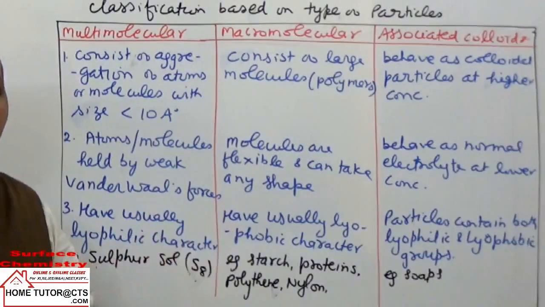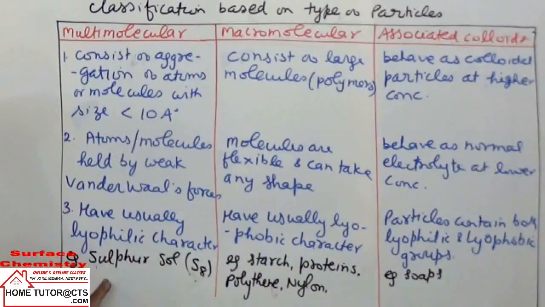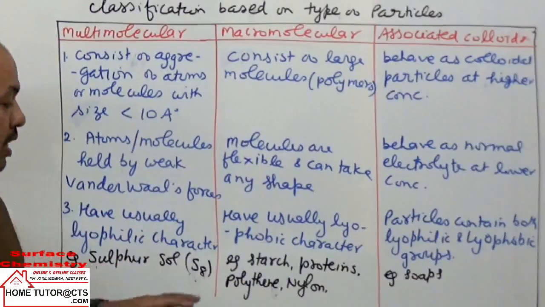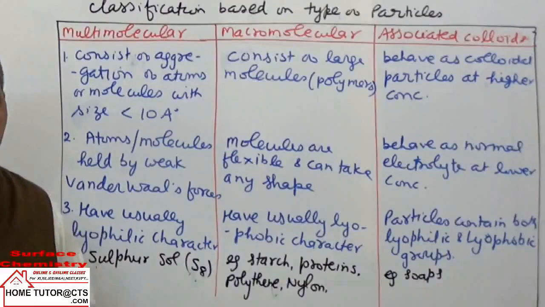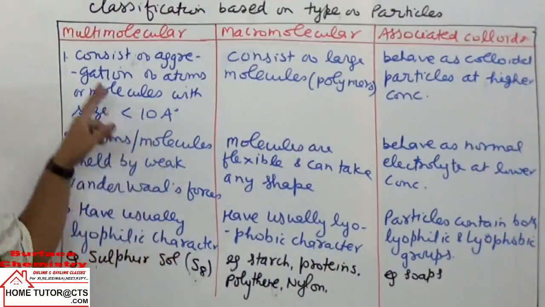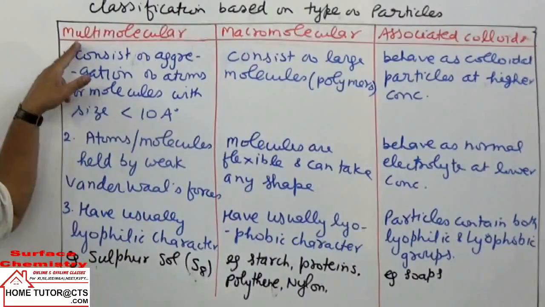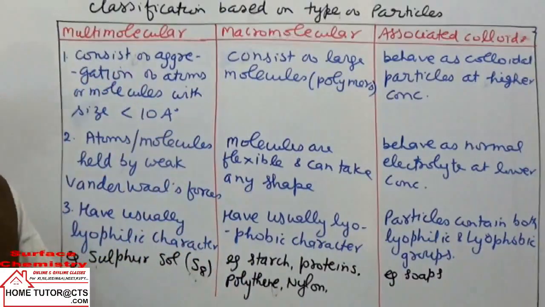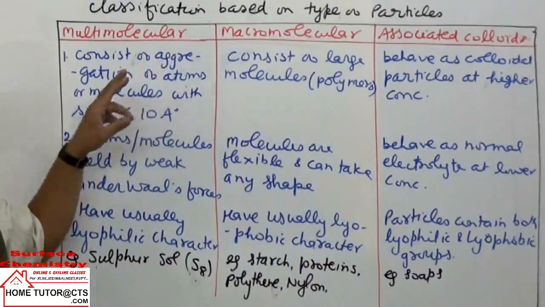For that we require lots of particles. An example here is sulfur. A sulfur sol consists of thousands of S8 molecules; aggregation of thousands of S8 molecules makes a sulfur sol. This first one is called multi-molecular colloids. Multi means many; the term gives the meaning.